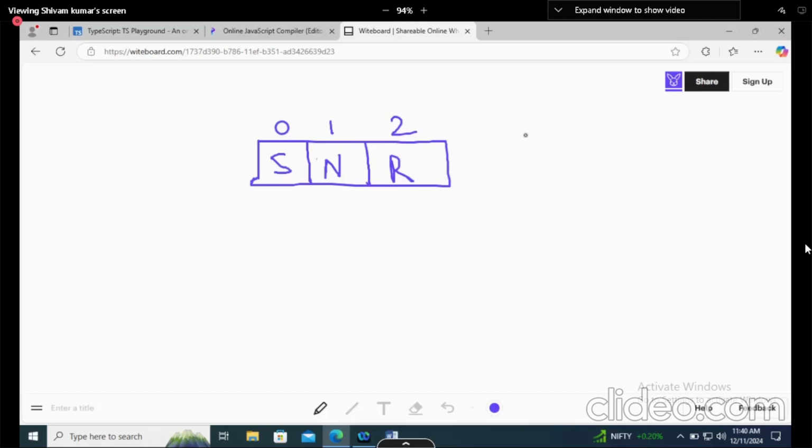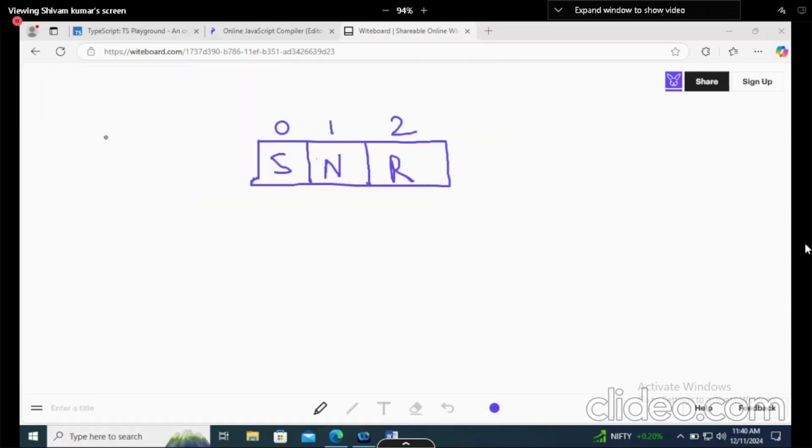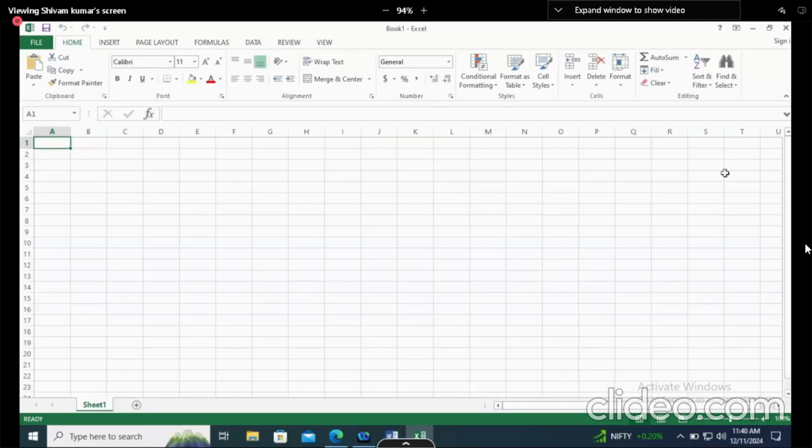If you open your Excel, it will represent something like memory. This is what memory is, where each cell represents one particular block. So lots of cells are there. This is how our memory is.